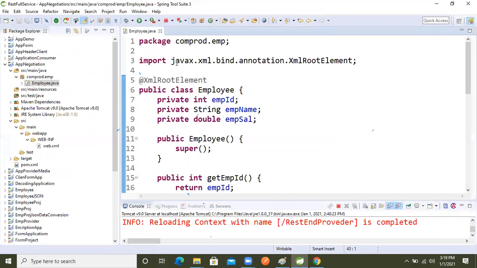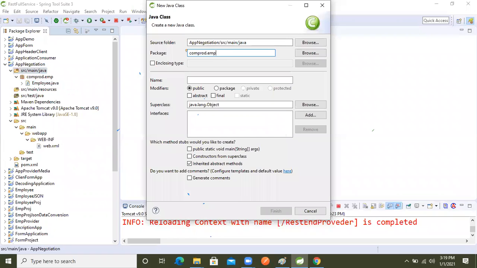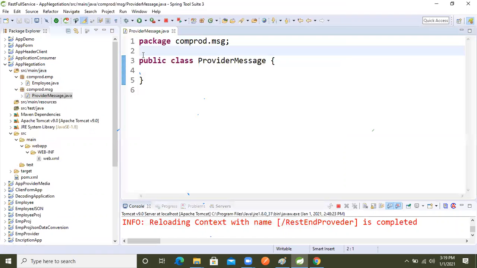Let's create our own endpoint, means our resource, right? So now let's create com.msg.message, just I'm taking that, provider message, okay? In that, if we want to make this a resource, now what I will do.